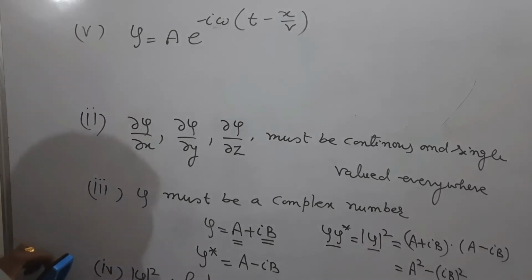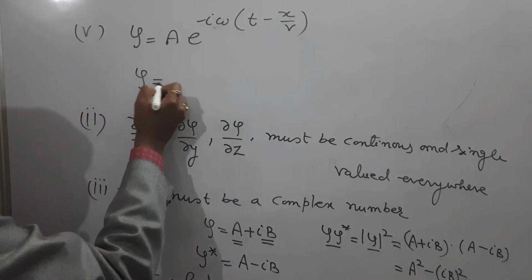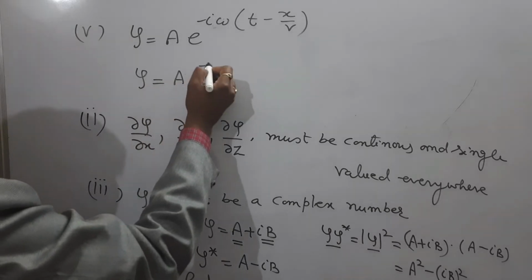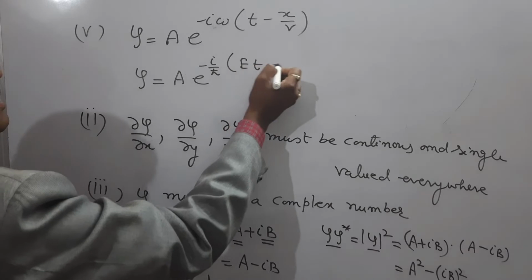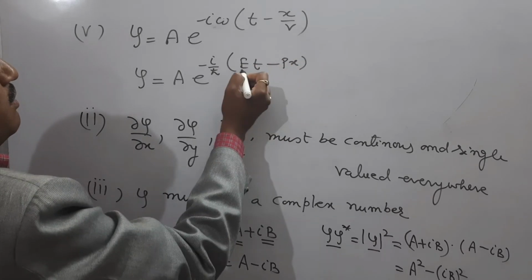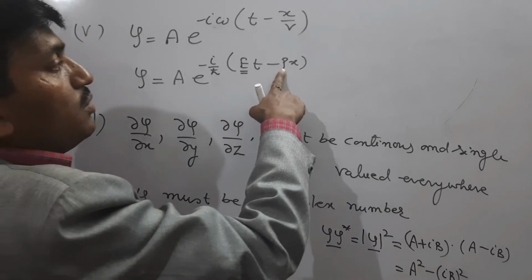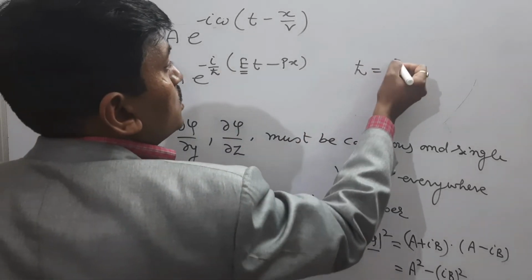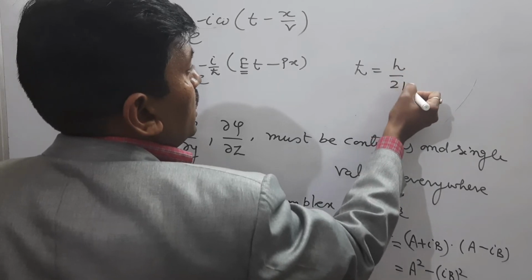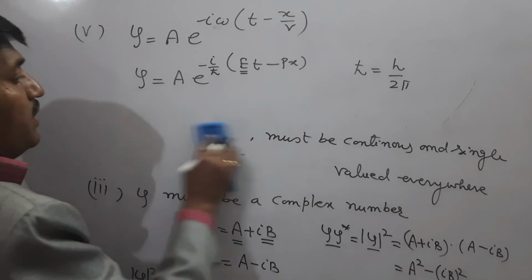This is the value of psi, and we can also write psi equal to A e to the power minus i upon h cross (Et minus px), where E is energy of the particle and p is linear momentum of the particle, and this h cross we can represent by h upon 2 pi. This is the value of psi.